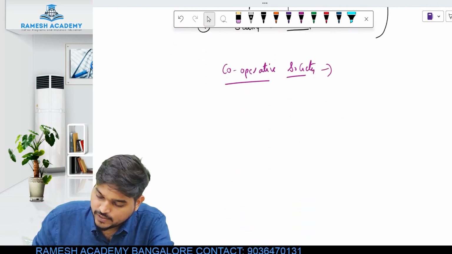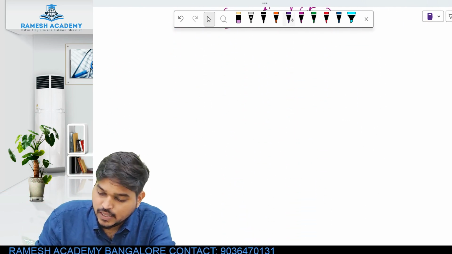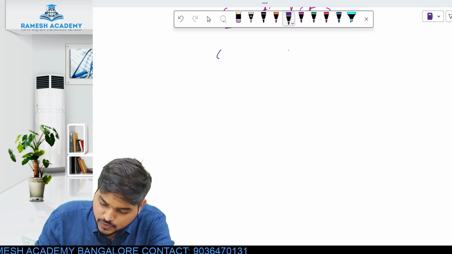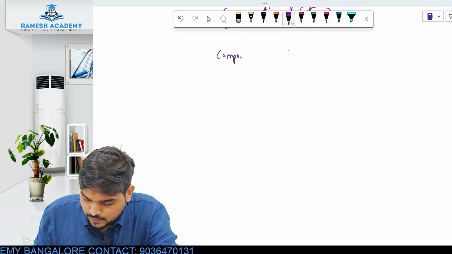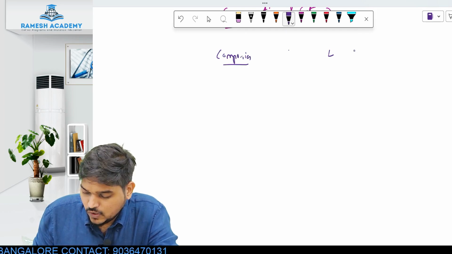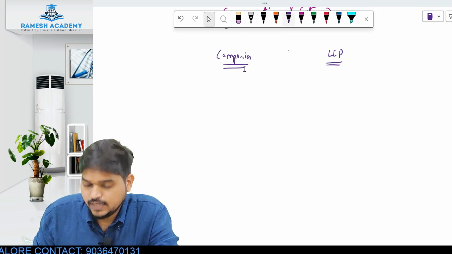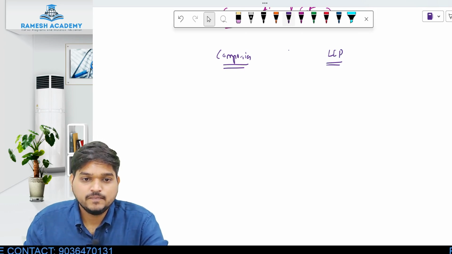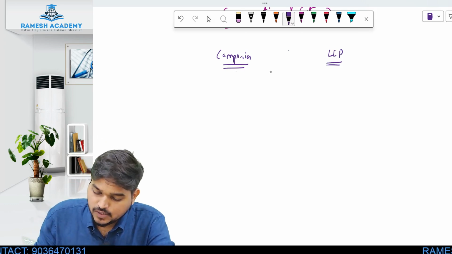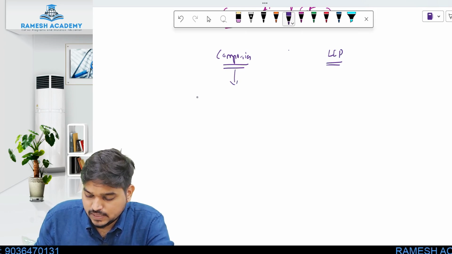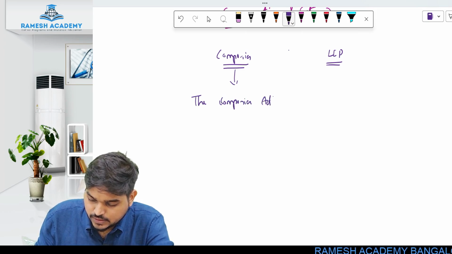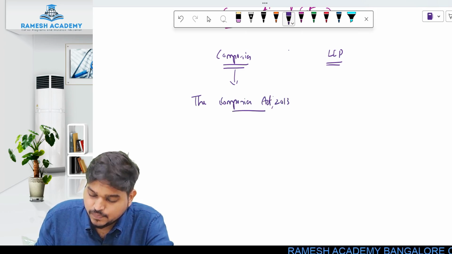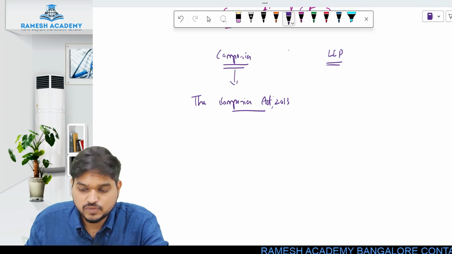Now it is very clear that any law which is applicable to companies, and any law which is applicable to LLPs, will be considered corporate laws. And the law which is applicable to companies is the Companies Act 2013.